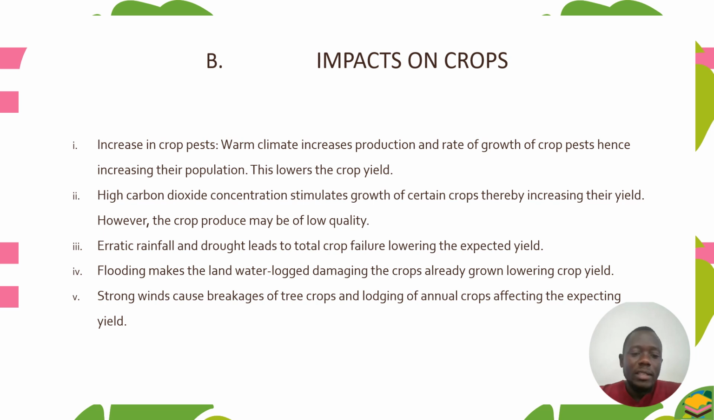And also strong winds cause breakages of trees and also crops, and lodging of annual crops, affecting the expected yields. So if there are strong winds, you find that there is lodging of annual crops, therefore leading to low yields.